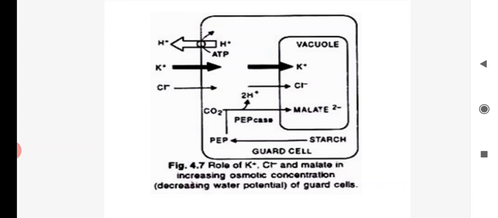After K plus ion enters, the starch is converted into hexose sugar, and the hexose sugar on oxidation is converted to malic acid. After the malic acid is formed, the K plus ion enters the guard cell and forms potassium malate ion, due to which endosmosis will increase. How will endosmosis increase?